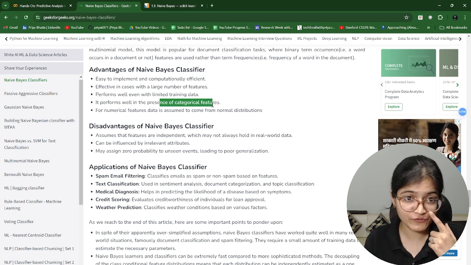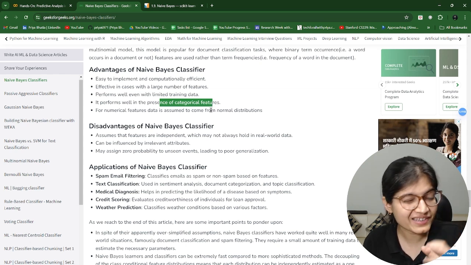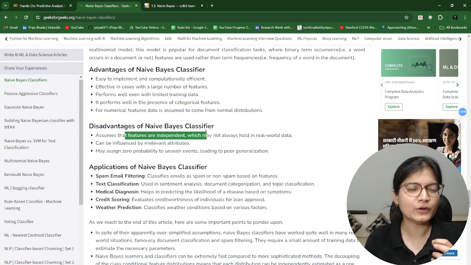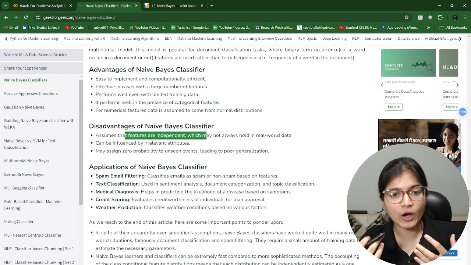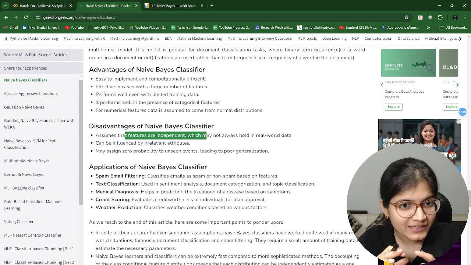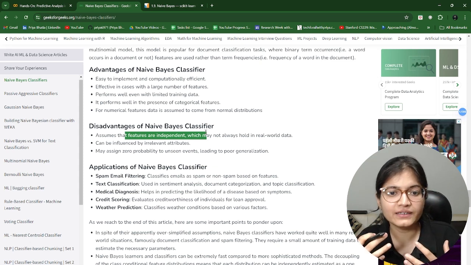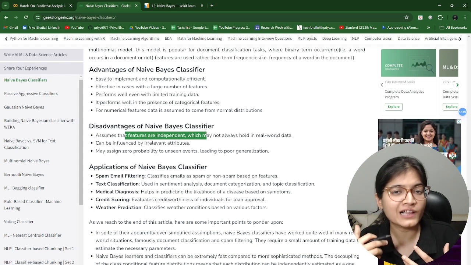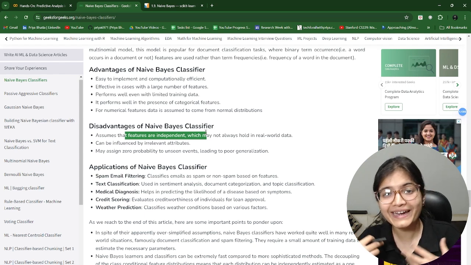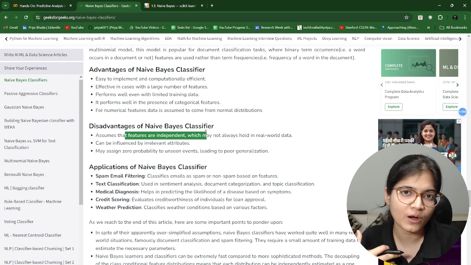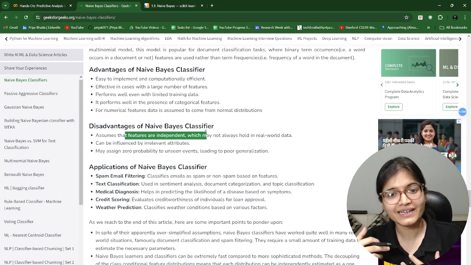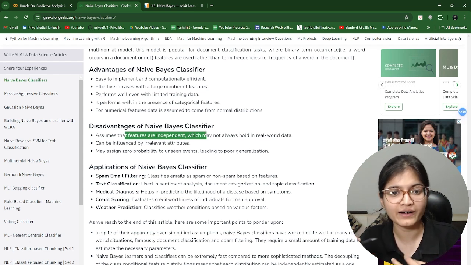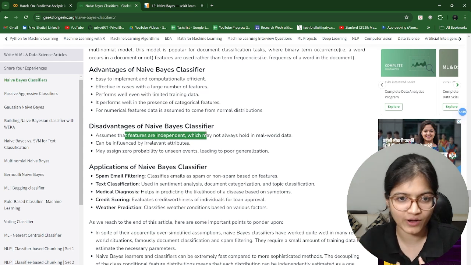But there is a major disadvantage of this particular classifier, which is that if you talk about real-time data, it's very difficult that all the features are independent. There might be a case that there is a dependency among one another. So in that case, definitely the assumption will not hold true for the naive Bayes classifier, and we have to get rid of that particular algorithm, right?